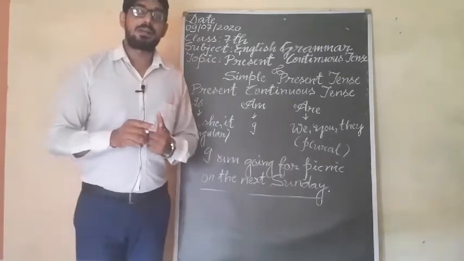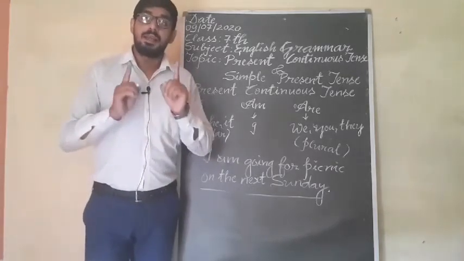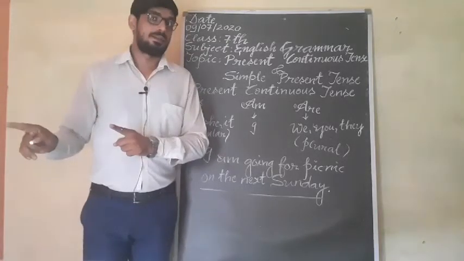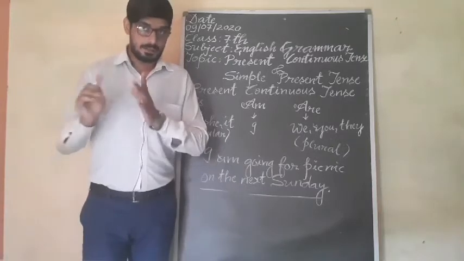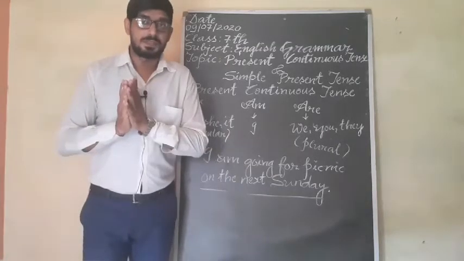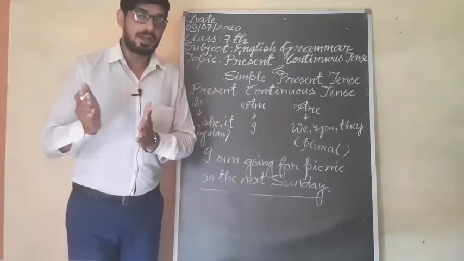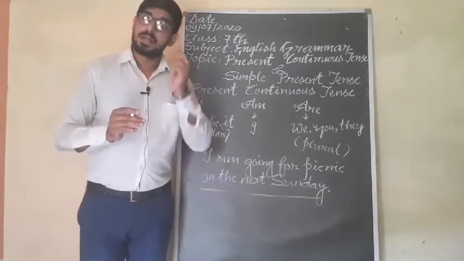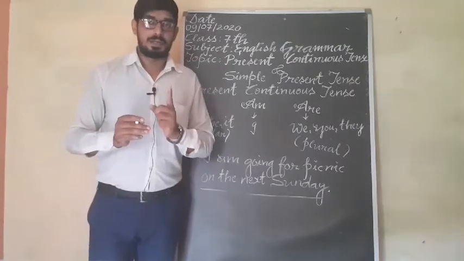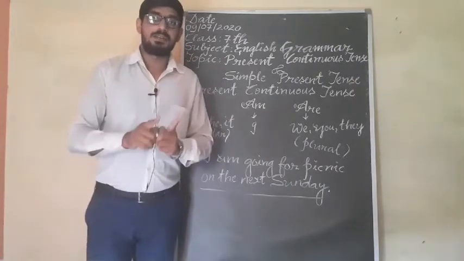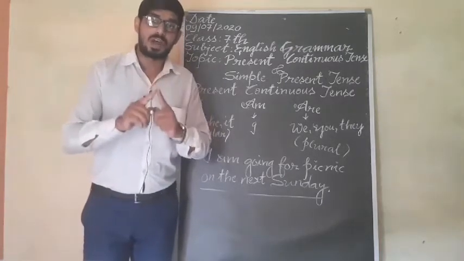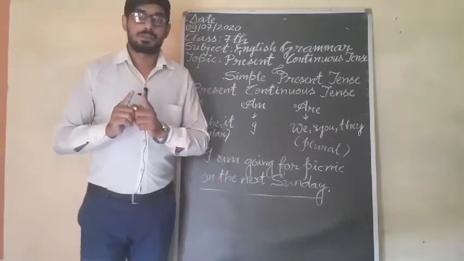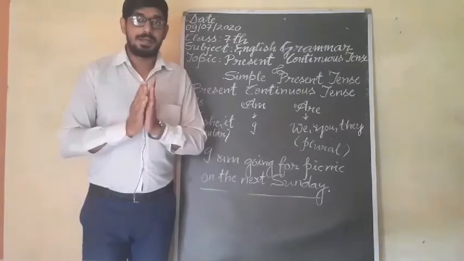One thing, students, you have to keep in your mind: in present continuous tense, in Hindi we say raha hai, rahi hai, rahe hain. It will come at the end of the sentence in Hindi. Wah padh raha hai, he is studying, he is reading. Understand? So you are getting the ing form of the verb. In present continuous tense you will always use the ing form of the verb, first form plus ing. So I hope that you are getting the contents easily.